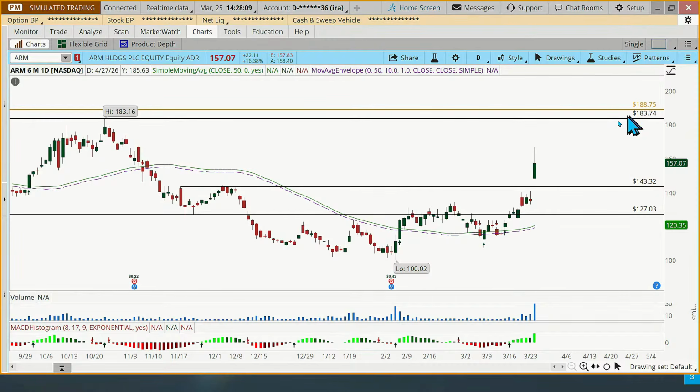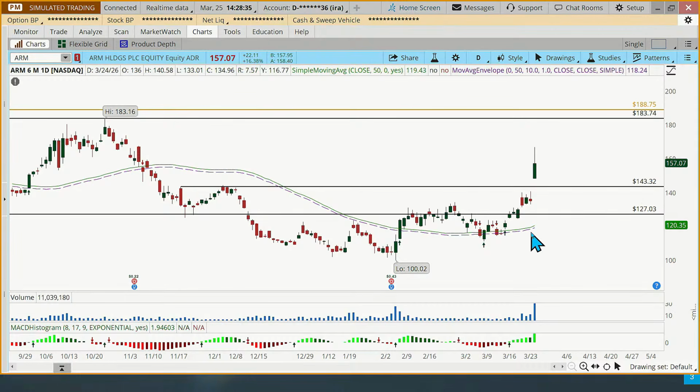But the targeting area, I just chose kind of a random line that I've got drawn in there, 183.74. You could do a fib extension. The closing price over here was about 178. So in that range between about 178, 180 up to about 188, you're probably going to run into some resistance in that neighborhood. So that's where the target will be.